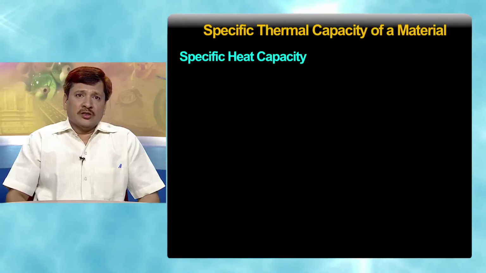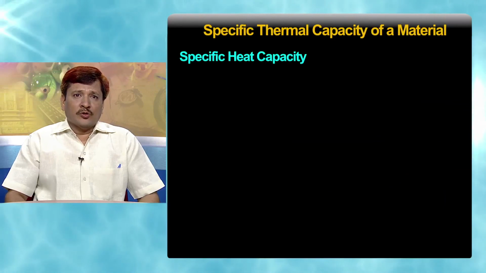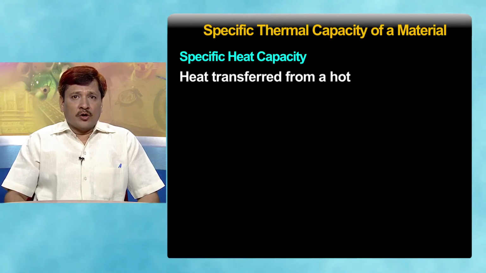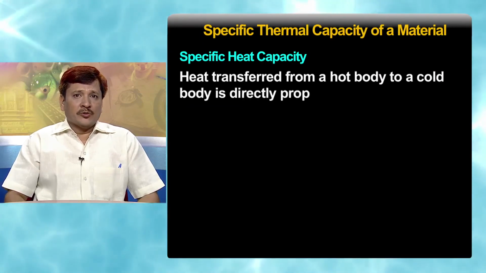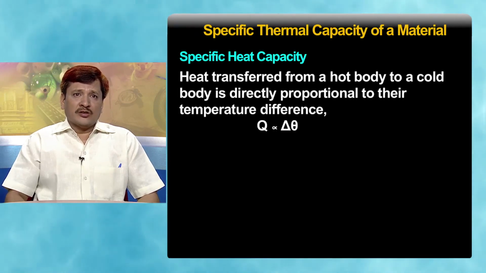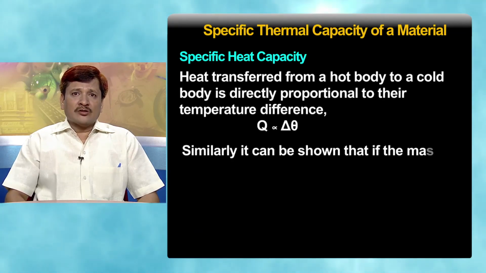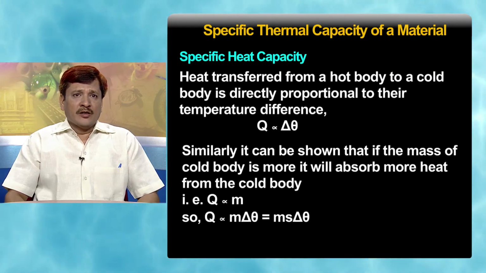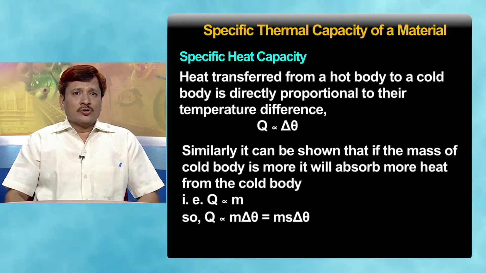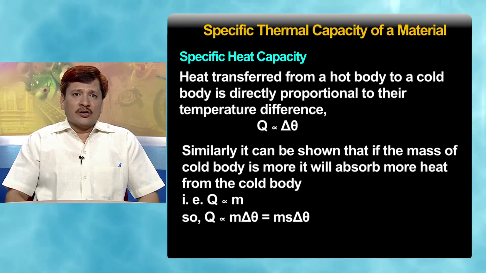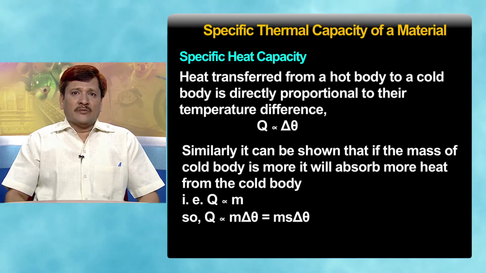So, we define specific heat. It can be seen that the greater the temperature of the hot body, the greater the rise of temperature of the cold body, meaning heat transferred from a hot body to a cold body is directly proportional to the temperature difference. More the temperature difference, more the heat. So, heat is proportional to the difference in temperature. Similarly, it can be shown that if the mass of the cold body is more, it will absorb more heat. So, Q is proportional to m and Q is also proportional to delta theta. So, Q is proportional to m delta theta. So, Q = m S delta theta. Here S is a constant, which is called the specific heat capacity of the material.